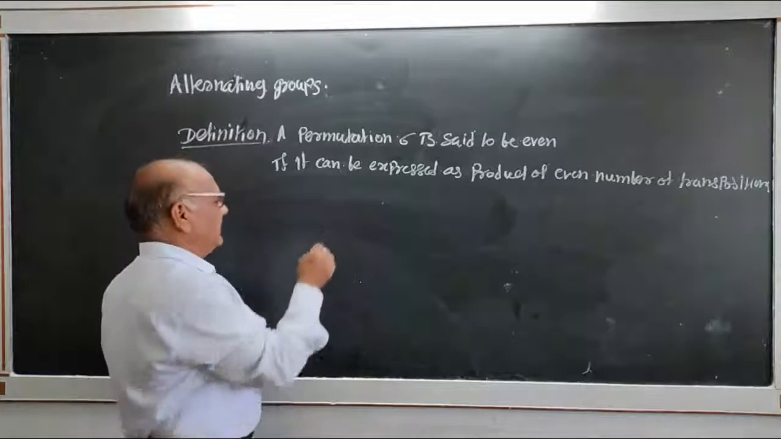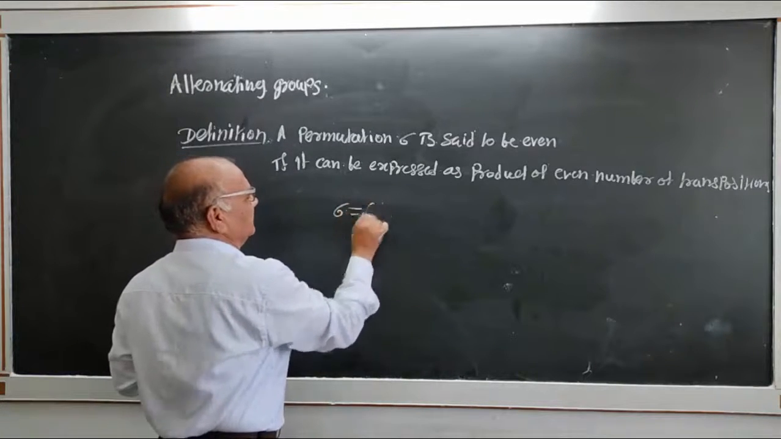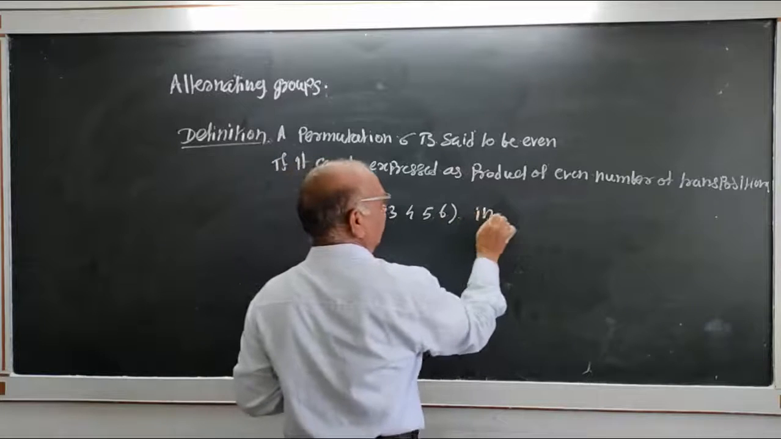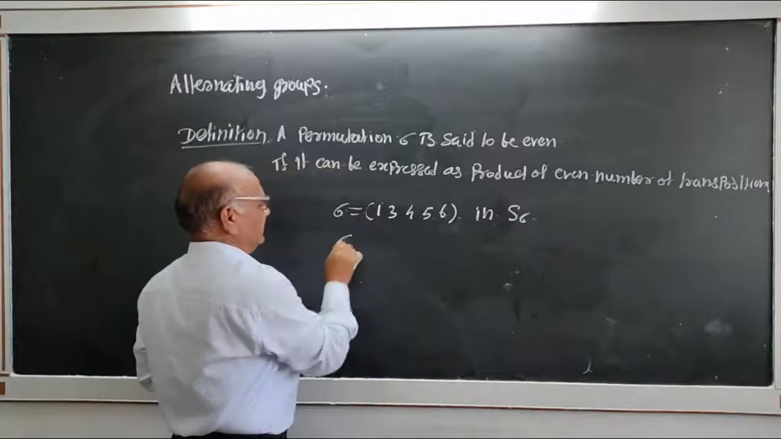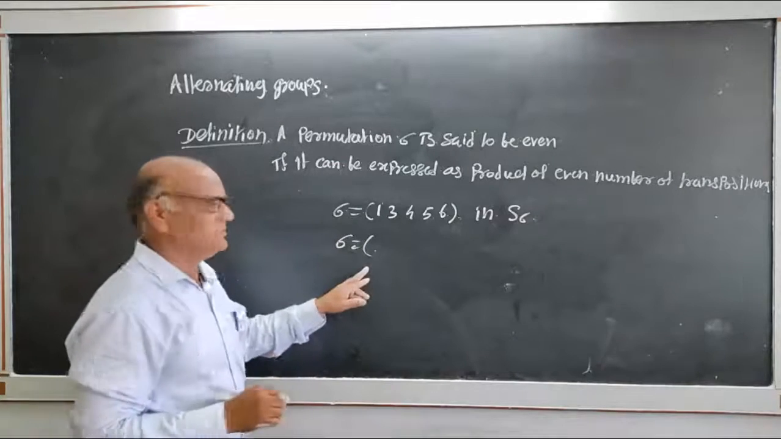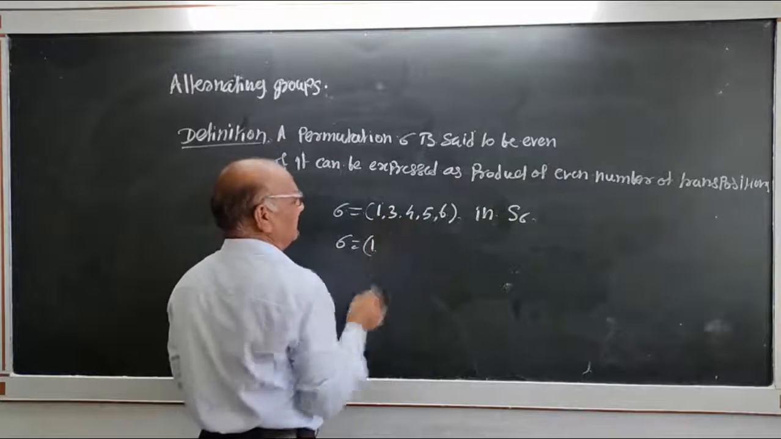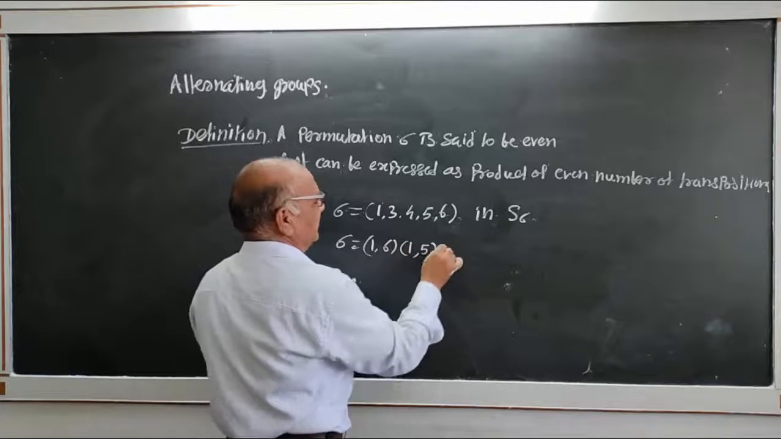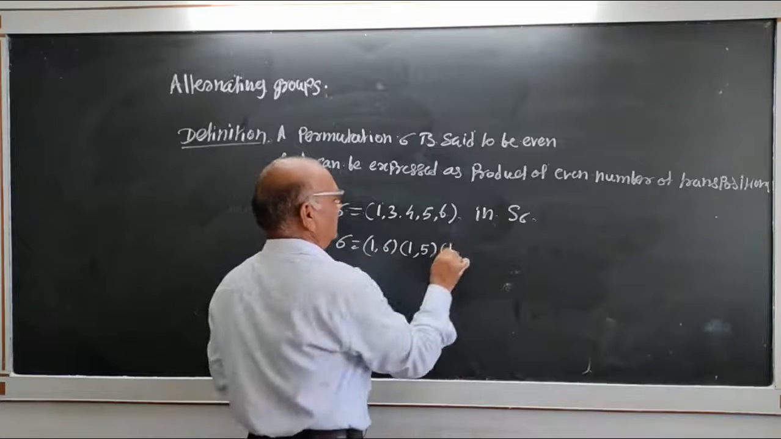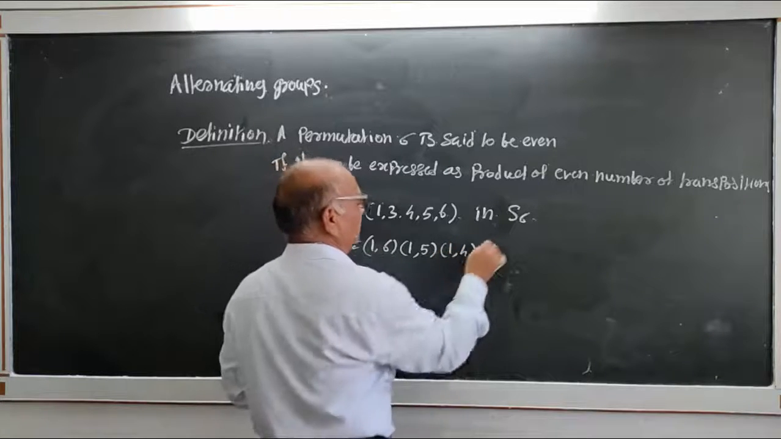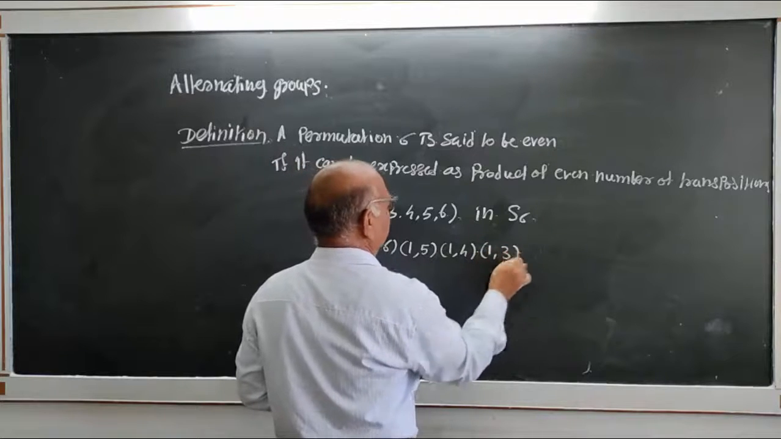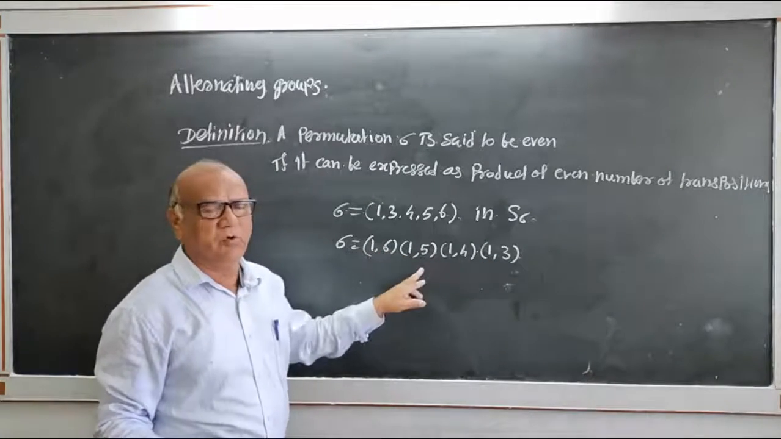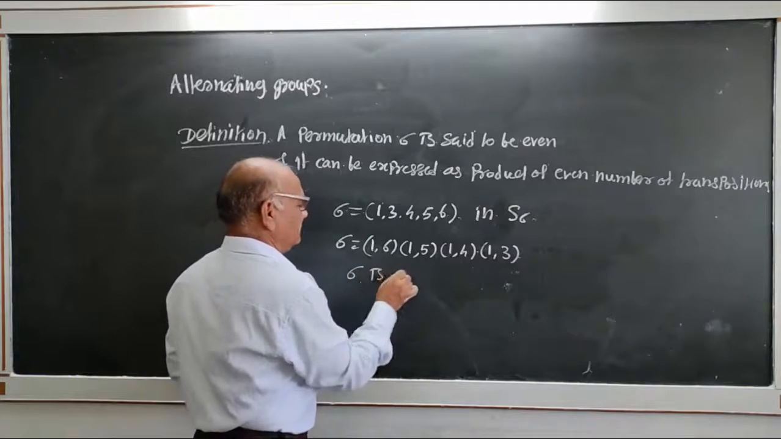Here, if sigma is equal to (1 3 4 5 6) in S6, then sigma can be expressed as a product of transpositions like this: (1 6), then the second transposition (1 5), then the third (1 4), then (1 3). Here the number of transpositions is 4, therefore sigma is even.